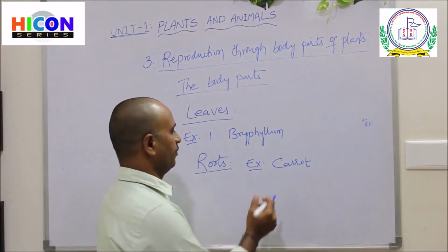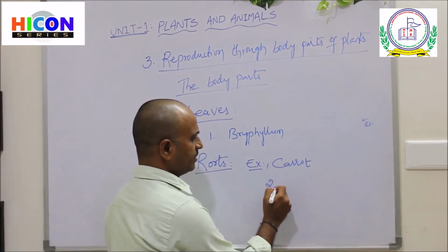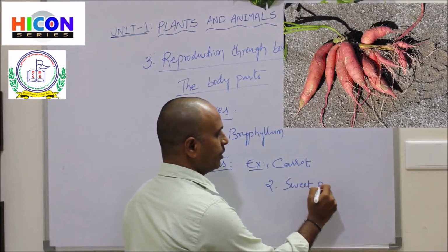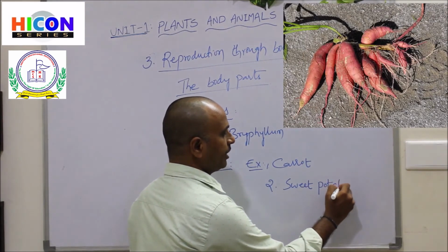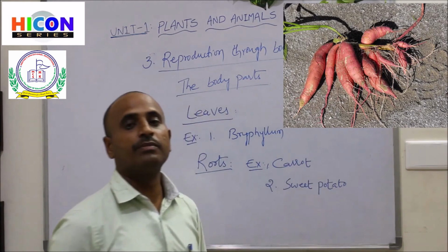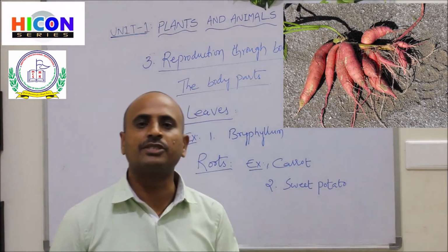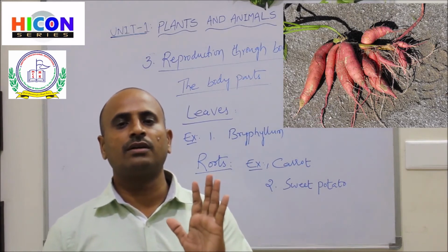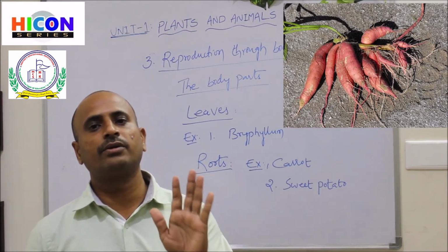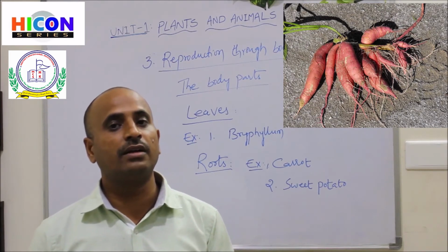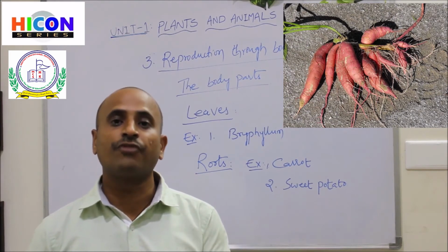Another example is sweet potato. A sweet potato plant can also be reproduced from its roots. In the picture you are observing a sweet potato root. Sweet potatoes grow under the soil in the form of a root.